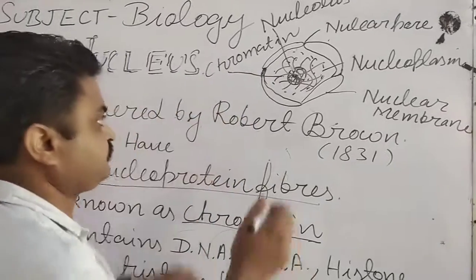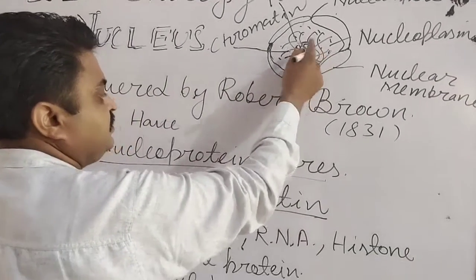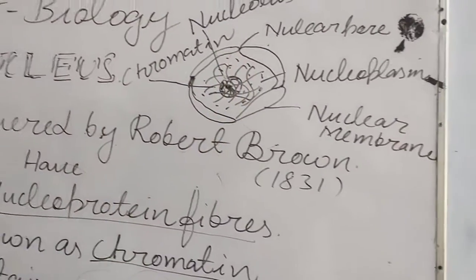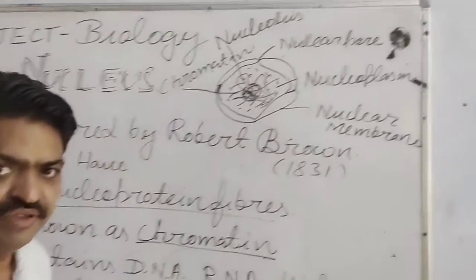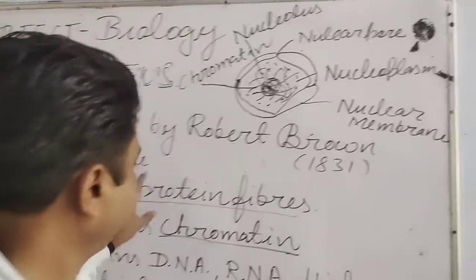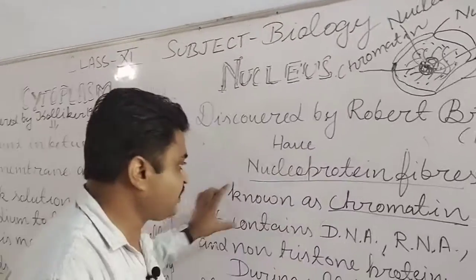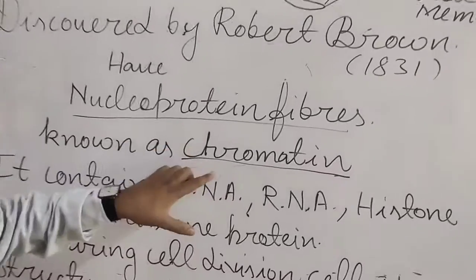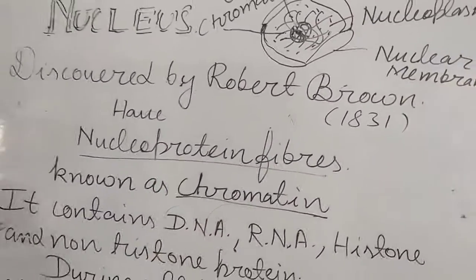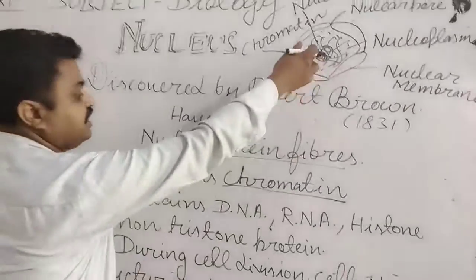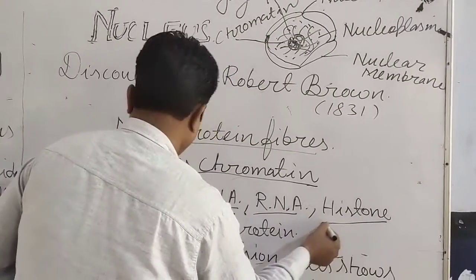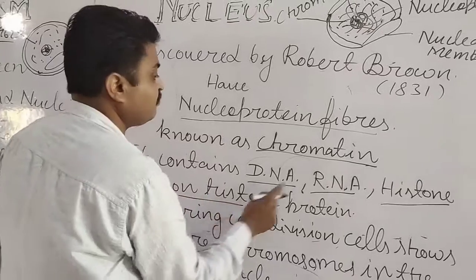With this is the chromatin, a thread-like structure, student. Now this chromatin contains DNA, RNA, histone and non-histone protein.